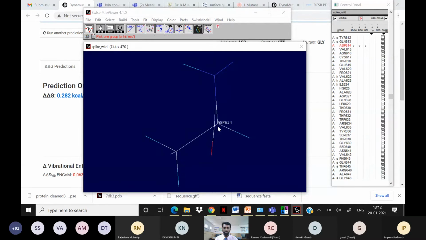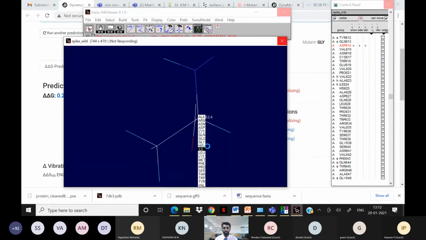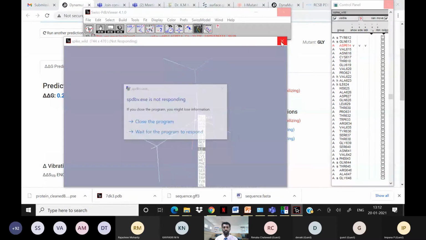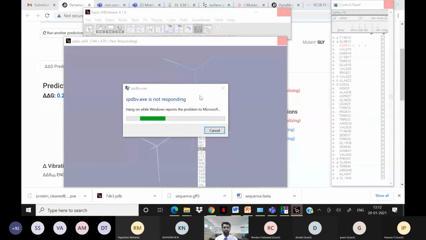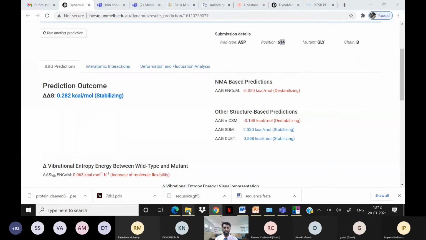You can see here mutate. And also you click on this. When you click on that, it will show which amino acid you are going to mutate it to. Glycine, so you can choose glycine. Sometimes because of the software compatibility, the computer speed is also required more here, so it will show this type of errors. Sometimes you will face it.